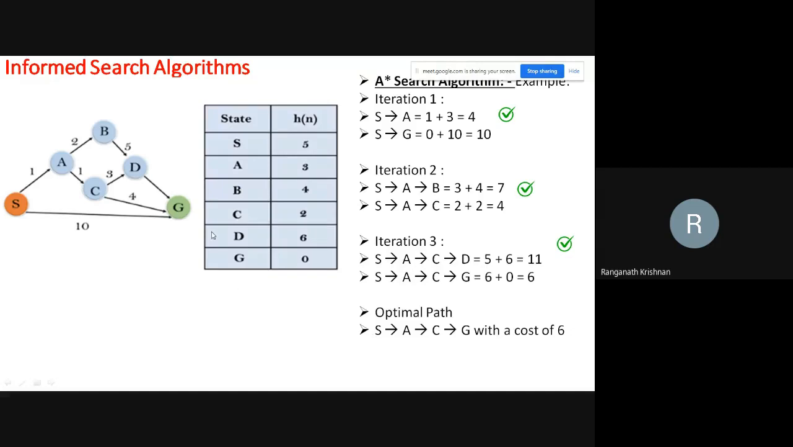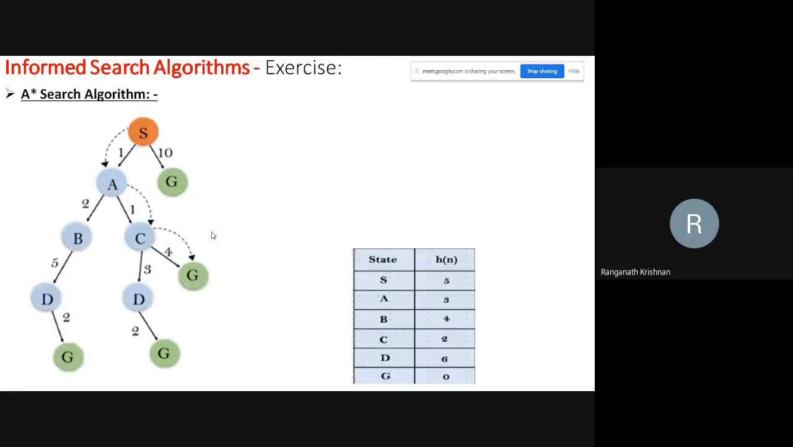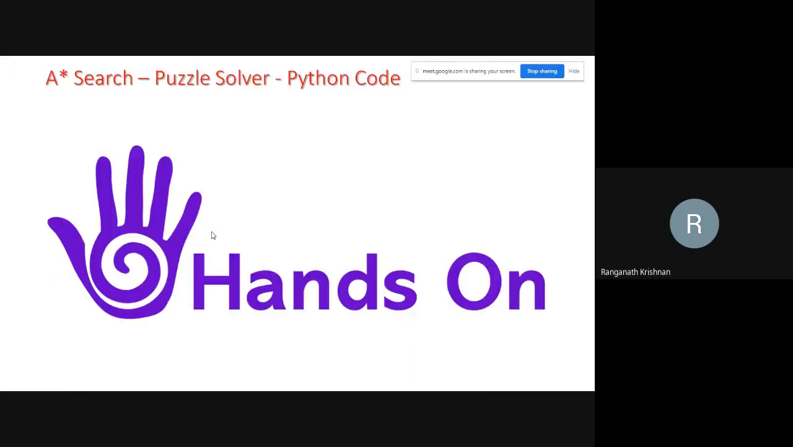So if you use an A-star algorithm, it's going to choose the optimal path, which is an advantage over the other approach. So this is another example with iterations.